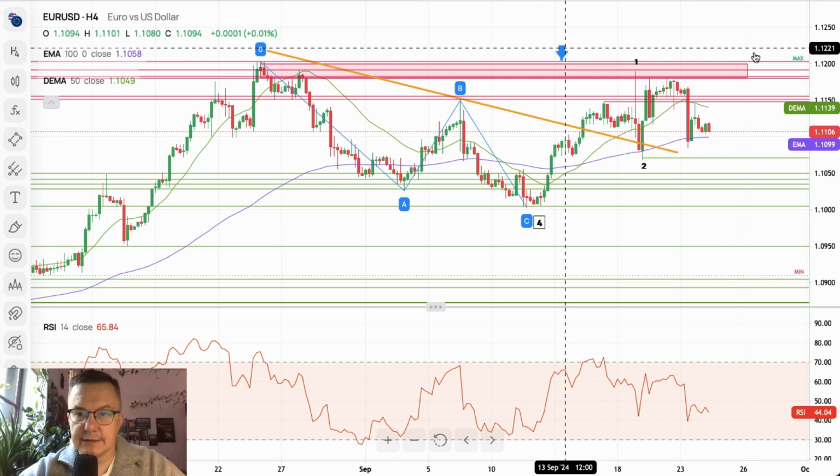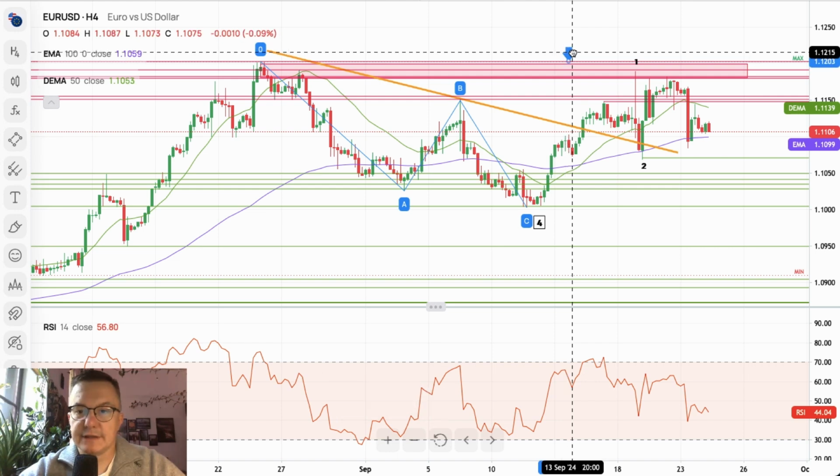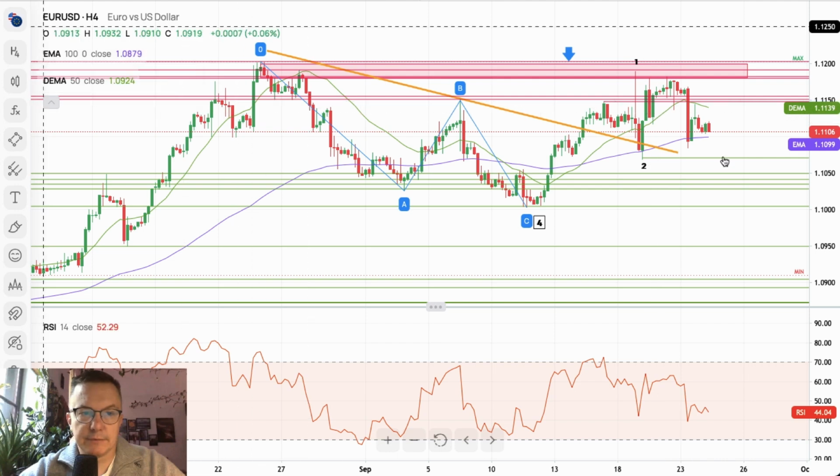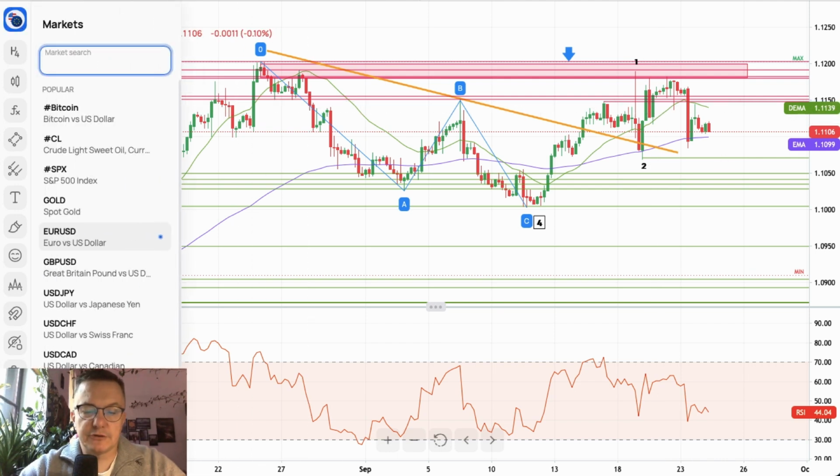So this is the key. As you can see, blue arrow is here. This is the key zone for the bulls and bears. Right now, bears are winning, pushing the market a little bit lower. Australian dollar.